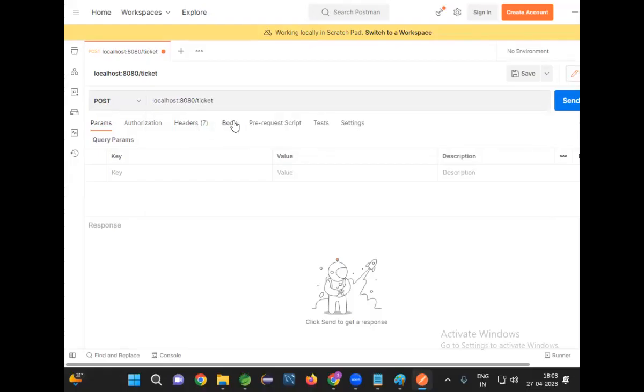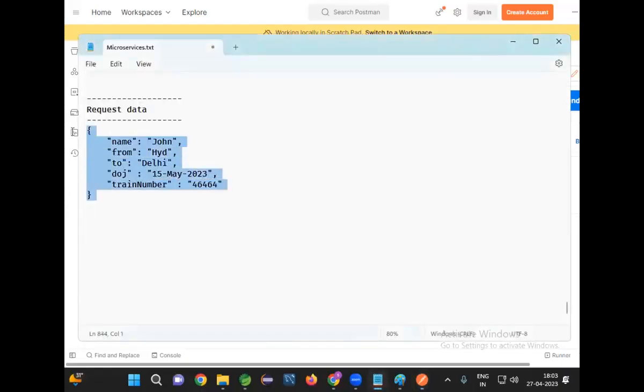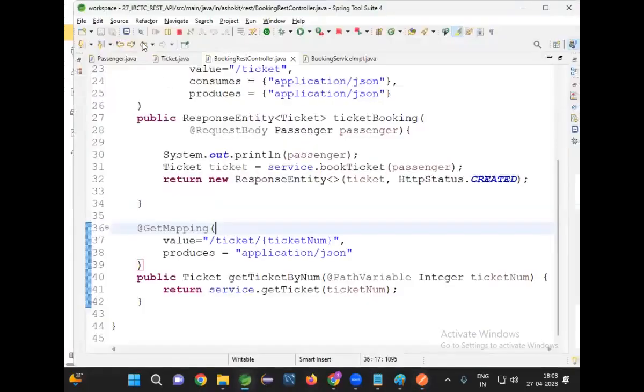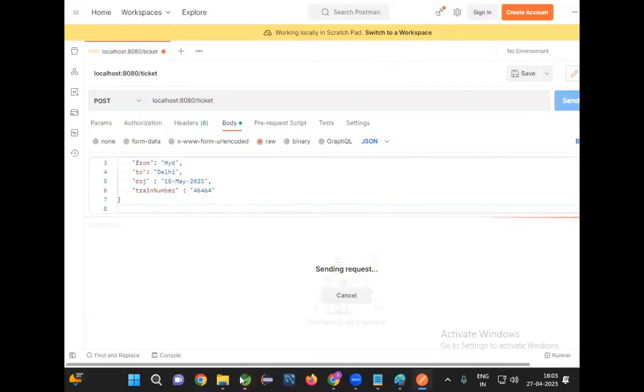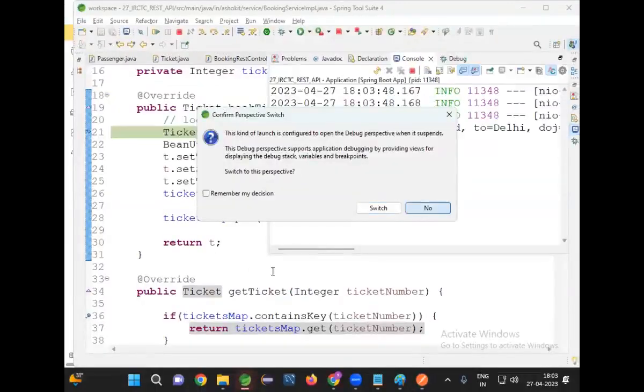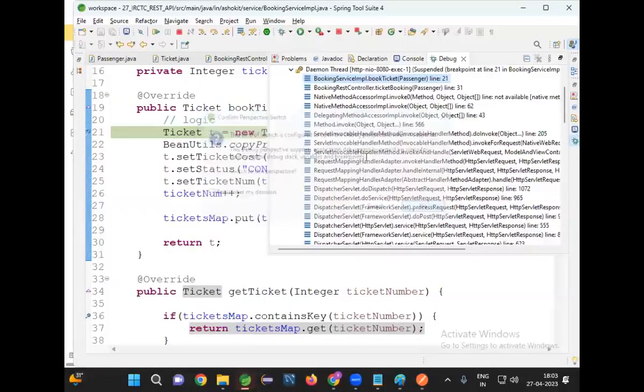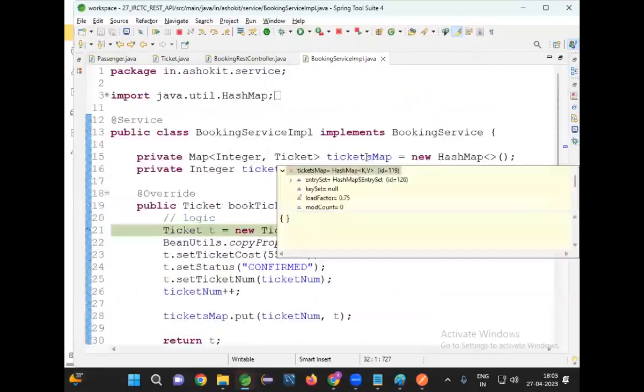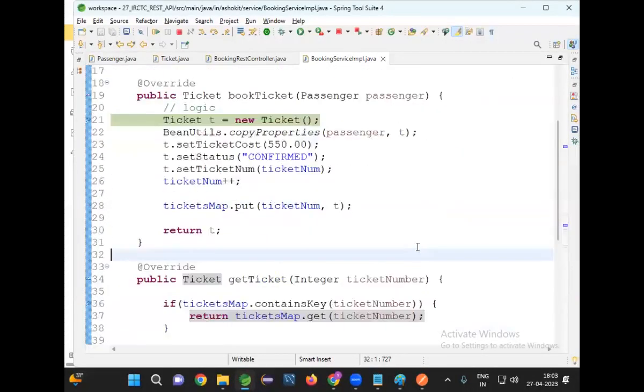Go to body. In the body, I need to send raw data in the JSON format. I copied that JSON data. Give that JSON data. Go here. Breakpoints are available. Click on send. Now there is a breakpoint. Initially, what is there in the tickets map? Empty. Map does not contain any data.